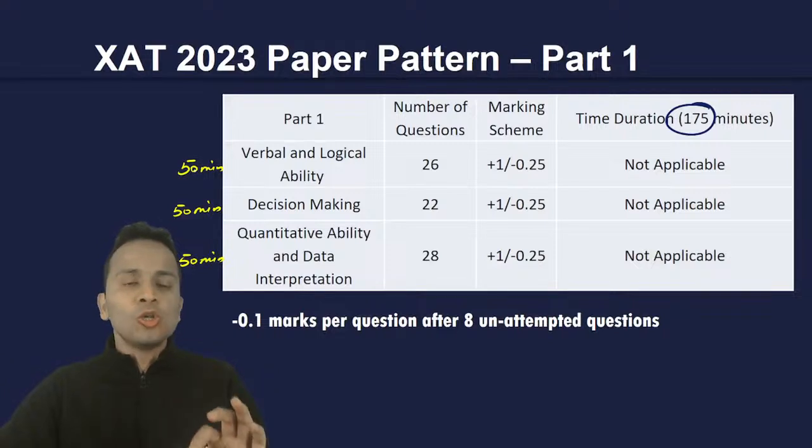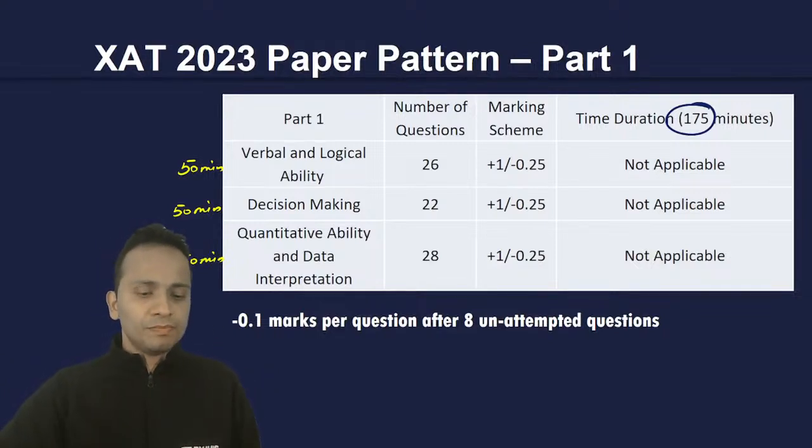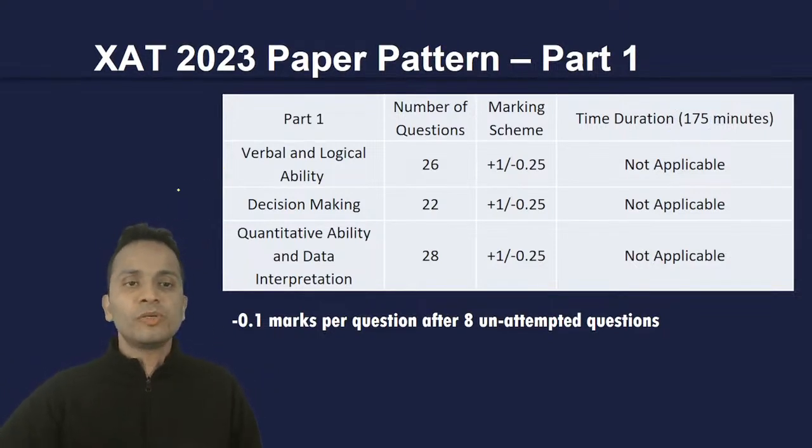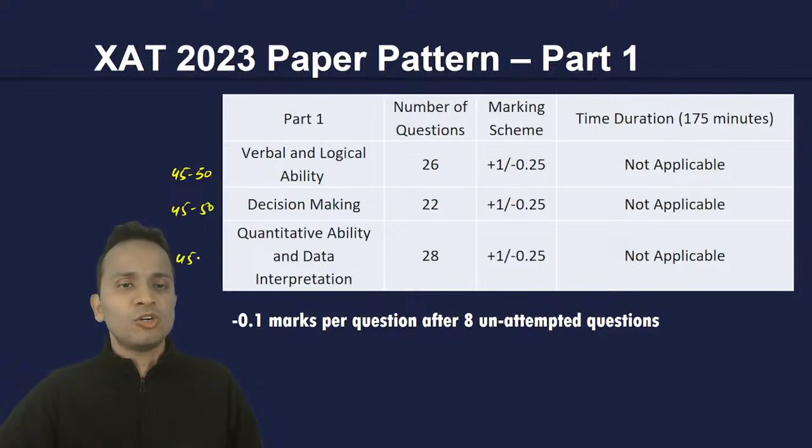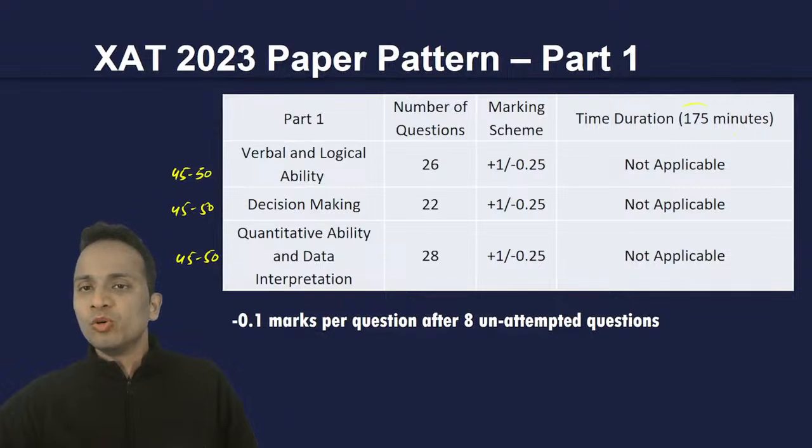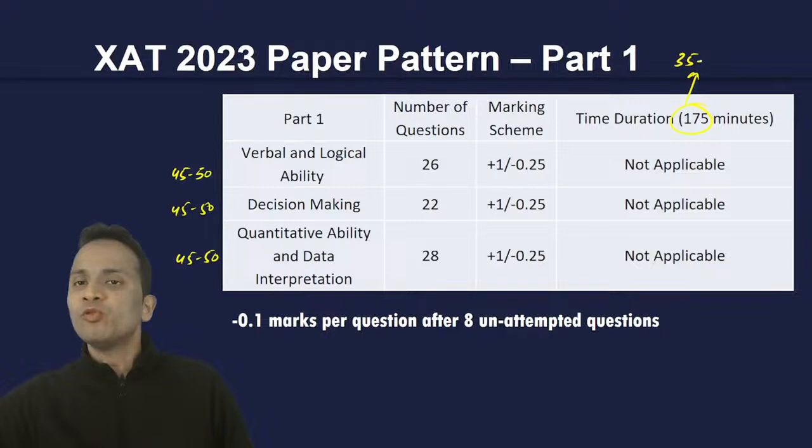You can also reduce this time. Instead of 50, you can spend 45 minutes. Anything from 45 to 50 minutes you can spend on each section, which leaves you with around 35 to 40 minutes of buffer time.